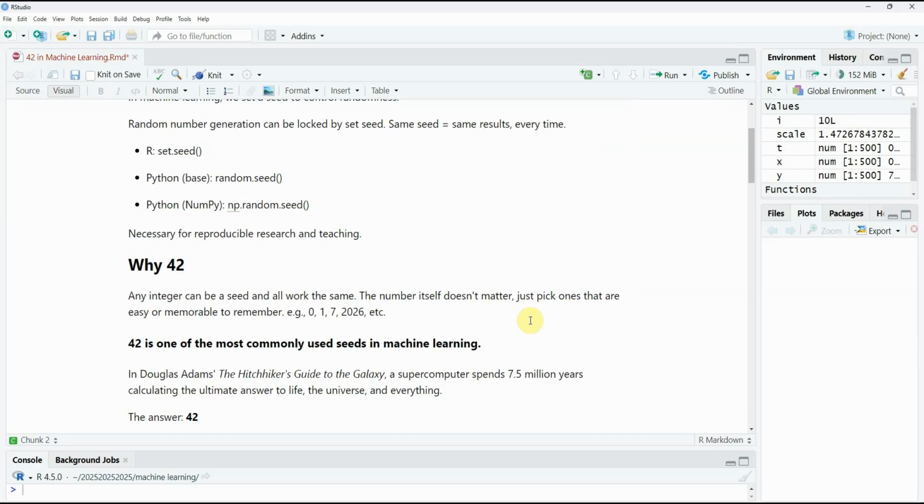And now we know the story behind the 42. It started as a joke in Adams's book. And it's just fun to use it, because somehow when we set a seed to 42, we still feel like we are getting the answer to life, the universe, and everything.